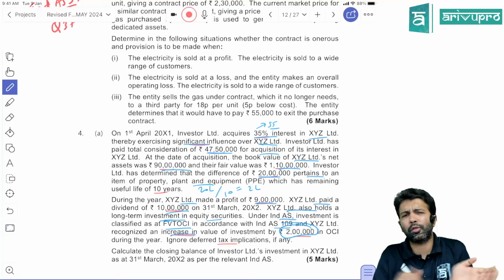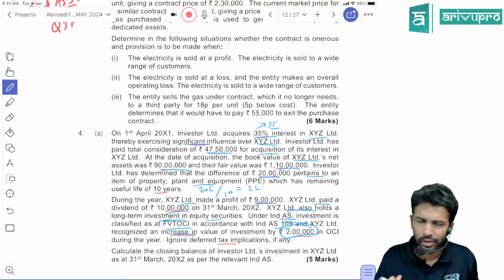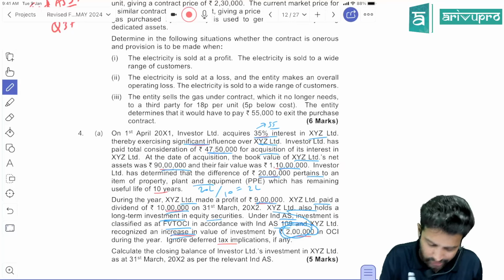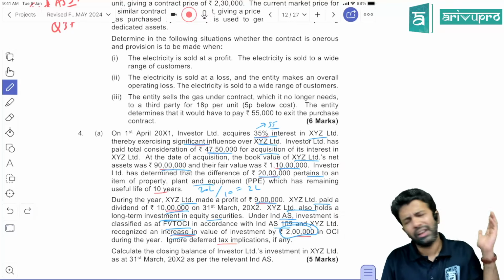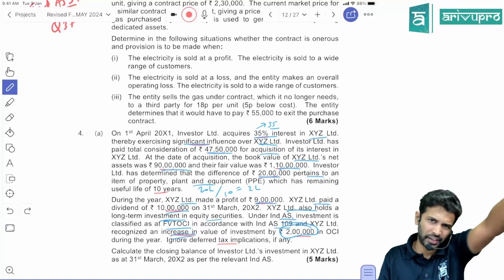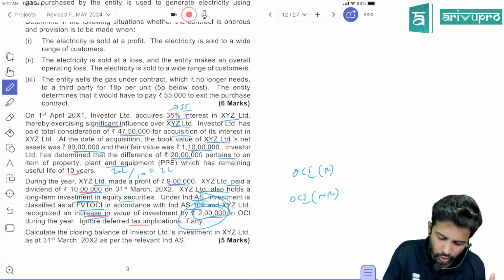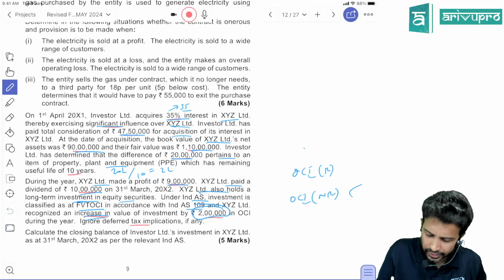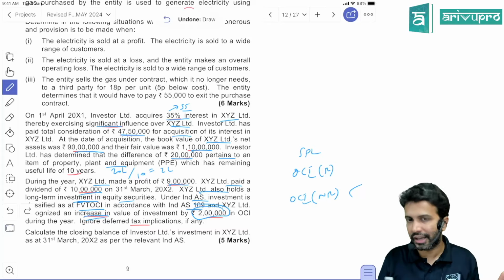Fair value increase. If you follow FVTOCI method, at every reporting period, you have to value the investment at fair value. So you may get some fair value gain or fair value loss. Here they're talking about increase, so this is a fair value gain. Doesn't matter if associate company has it in OCI. Doesn't matter whether it's a gain in the form of SPL or OCI gain, whether OCI is recyclable or non-recyclable, it doesn't matter. Here it is an irrevocable option, so this is OCI NR, non-recyclable OCI. Whether associate makes SPL, OCI or OCI NR, doesn't matter.